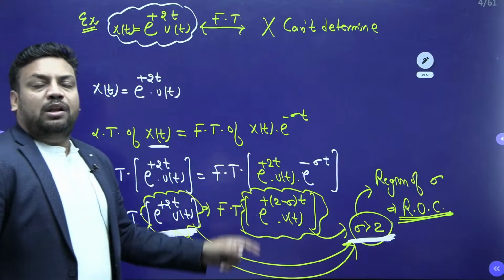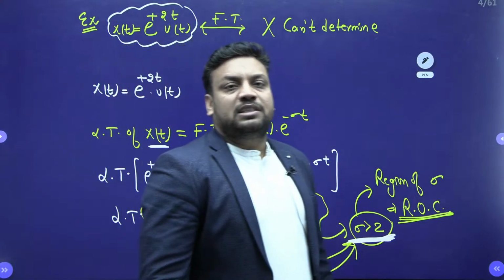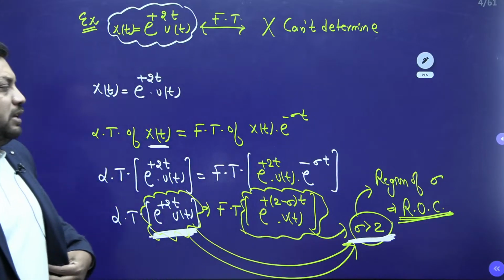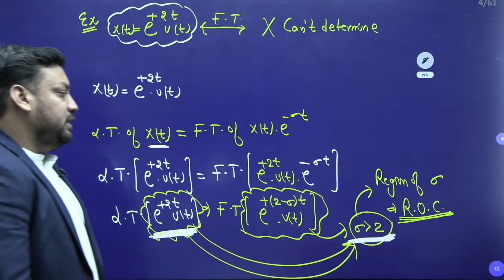So for a particular region of sigma, the Laplace transform of x(t) is finite or convergent. That particular region of sigma is known as region of convergence.